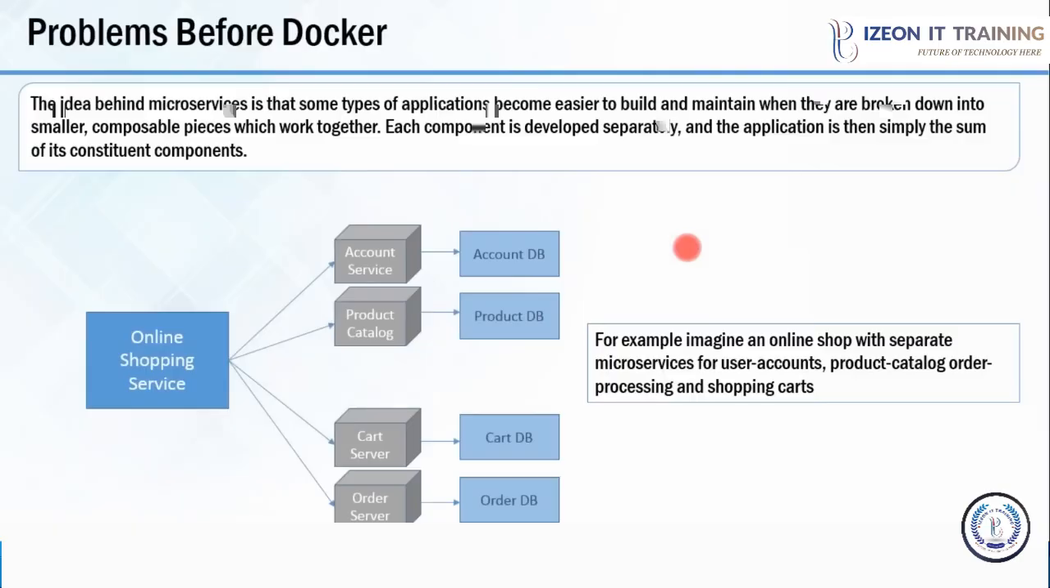Apart from that, the third reason is if any of my modules or any of my services goes down, then my whole application remains largely unaffected. So I hope we are clear with what microservices are and what their advantages are. So we'll move forward and see what were the problems in adopting this microservice architecture.